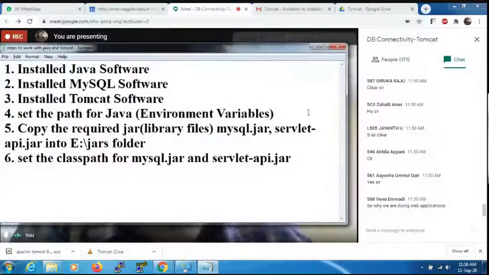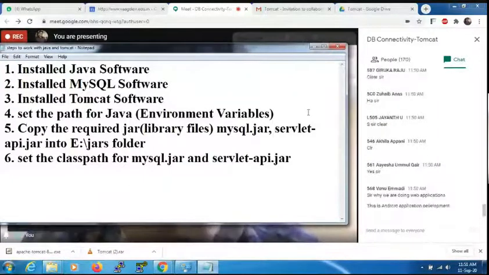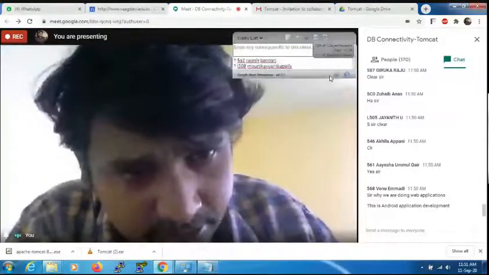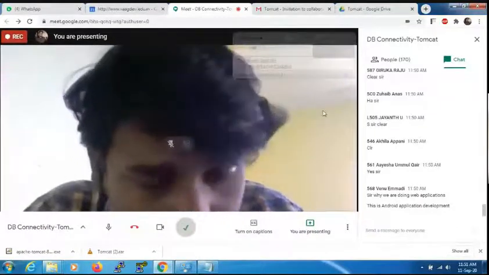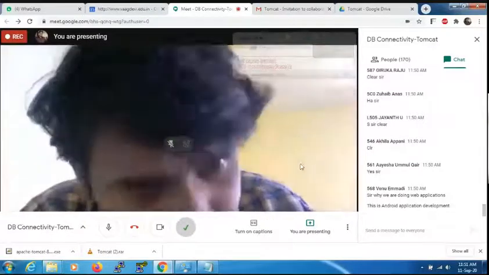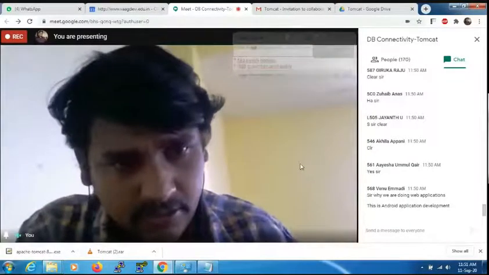This is very clear here. So why are we doing web applications? Because in order to deal with a database, we can also do it in Android. Most of the people in the second year, second semester, want to develop using Java database connectivity. Many people asked about this. I am not talking about Android or the Android subject; I am explaining how to do database connectivity with Java on the server side. Many people asked, so I am saying this, it is not about Android. Okay? Is it clear?